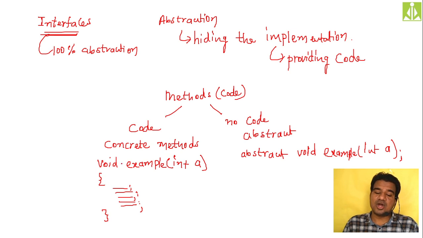So inside a concrete method, we are going to have full implementation, and inside an abstract method, we are not going to have any implementation. So remember this one. Now come to our normal class, then abstract class, and then the interface.